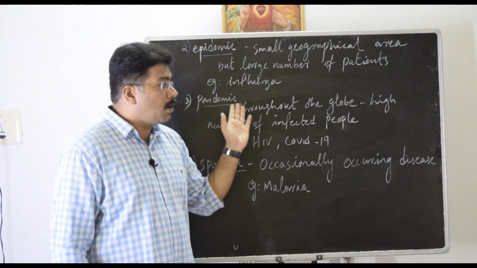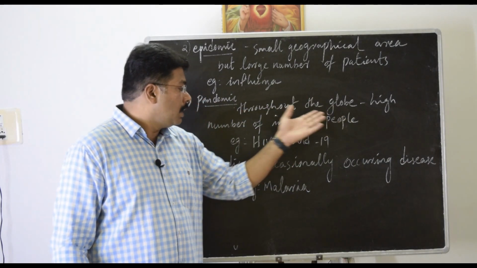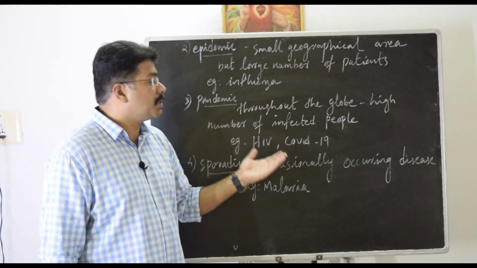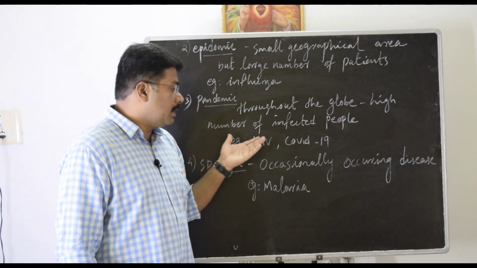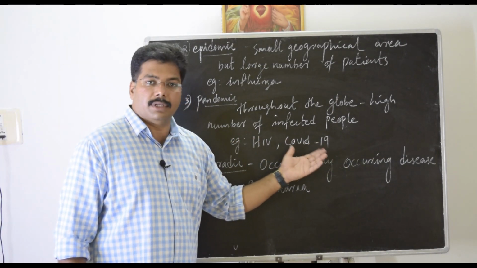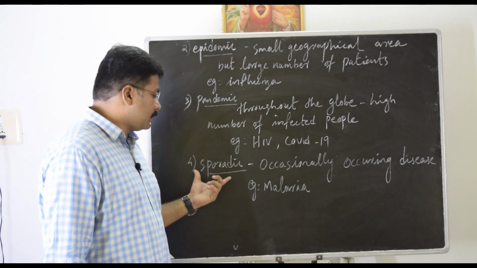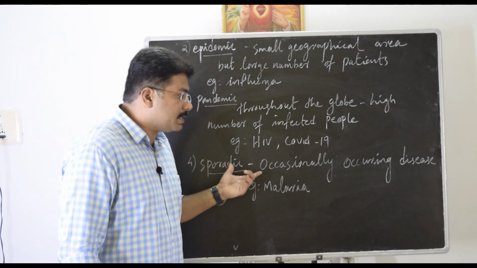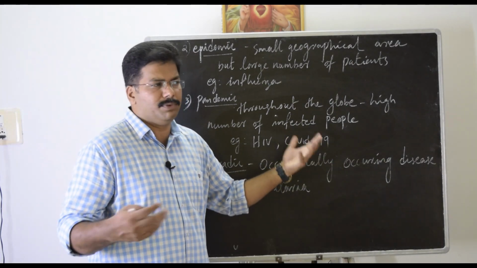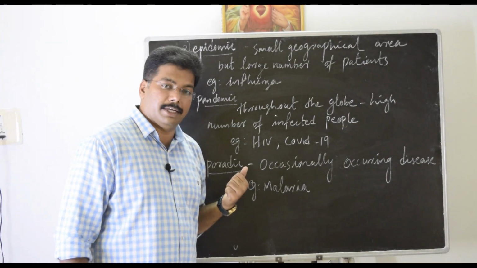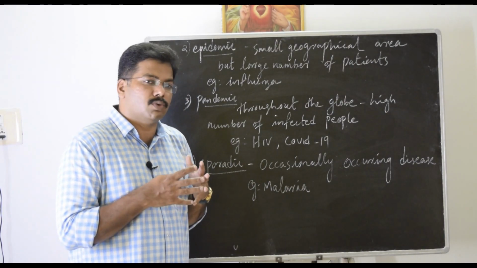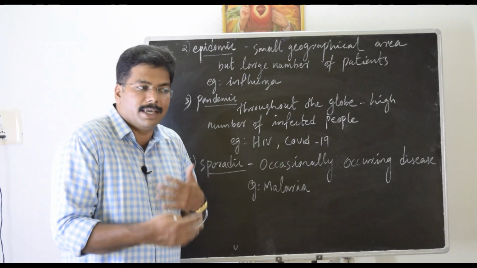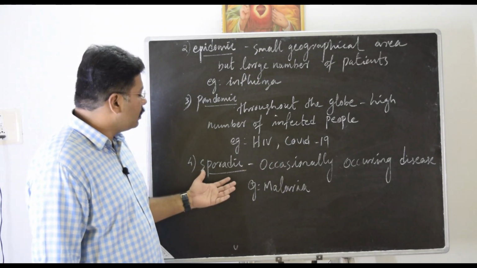That means throughout the globe, throughout the world, a high number of people are infected. Such a disease is called a pandemic. Example, HIV, also COVID-19. And the last one is sporadic. These types of diseases happen only occasionally, very few times. Example is malaria. Malaria is not happening throughout the year, but it happens sometimes, and it happens again and again. This type of disease is called sporadic.